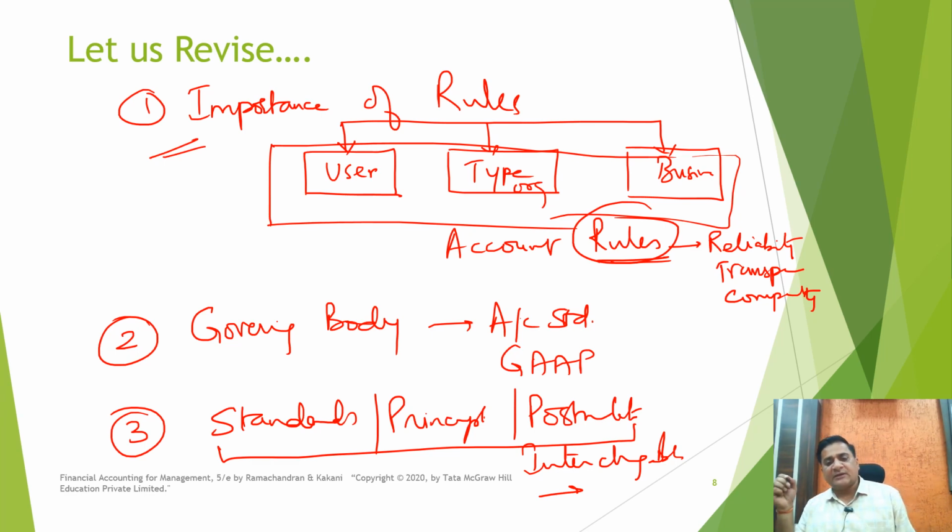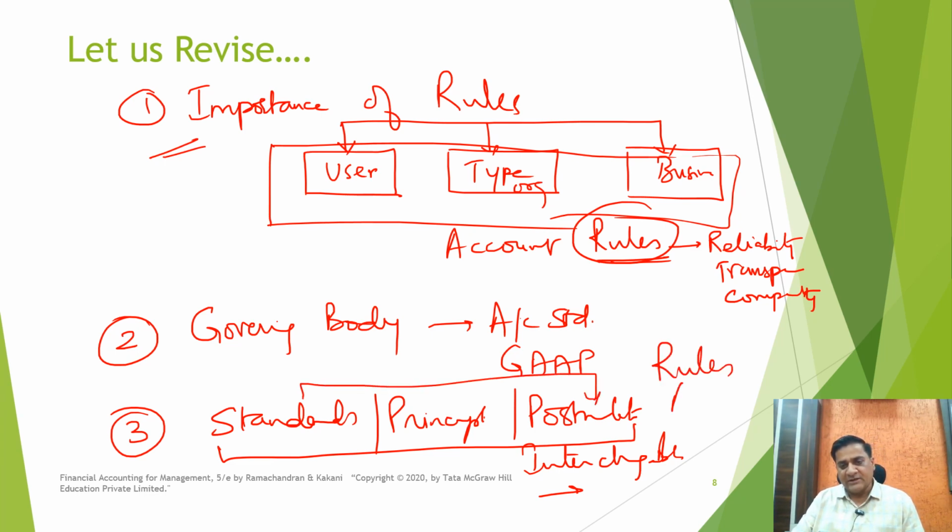At this point of time, you may not be much concerned about the difference because there is a hairline difference between these. Need not worry about them. All you need to do is just understand that these are the rules which need to be followed by the accountant whenever he is performing his accounting function. That's it.